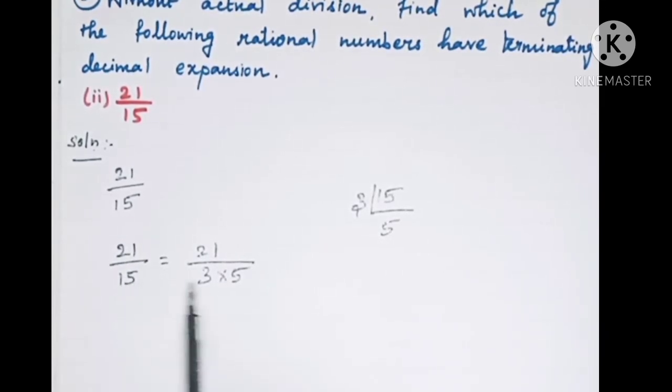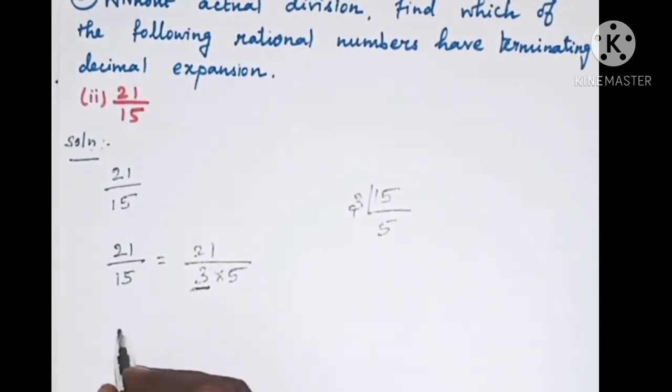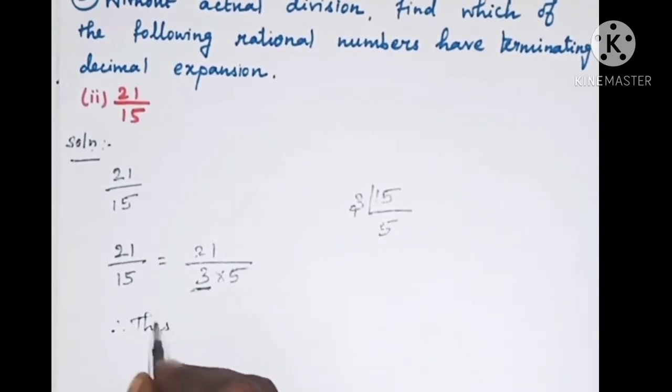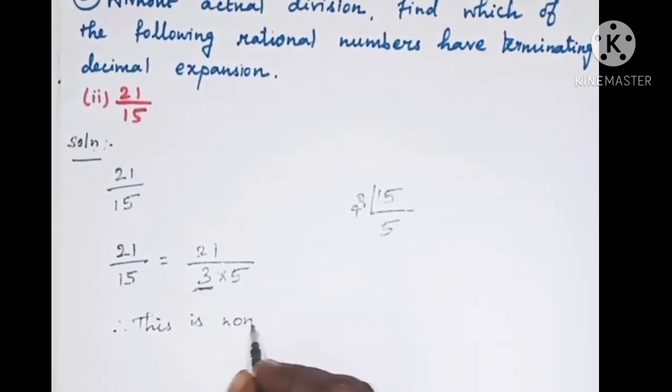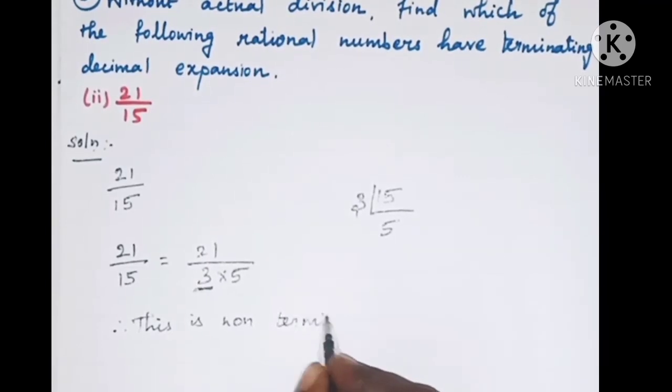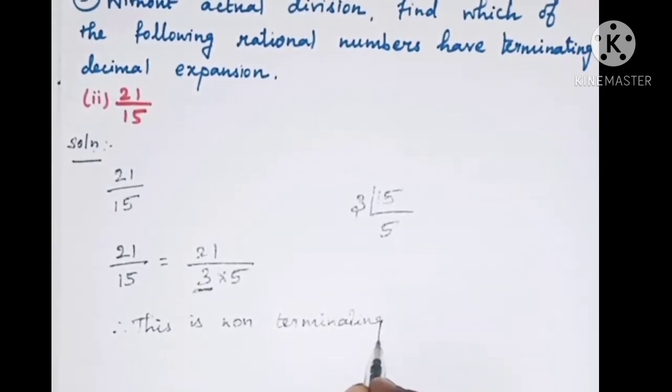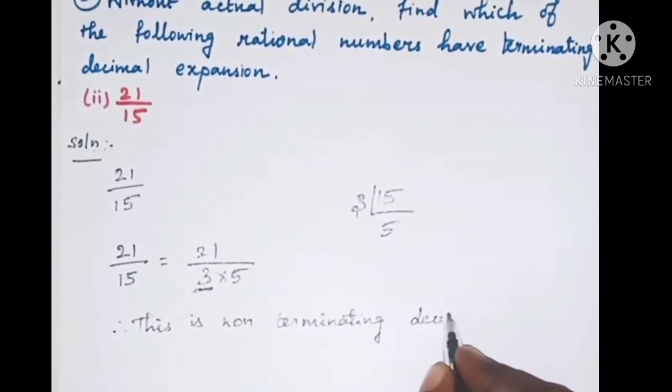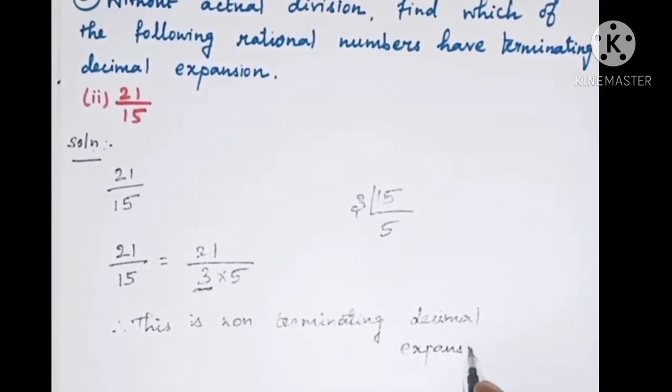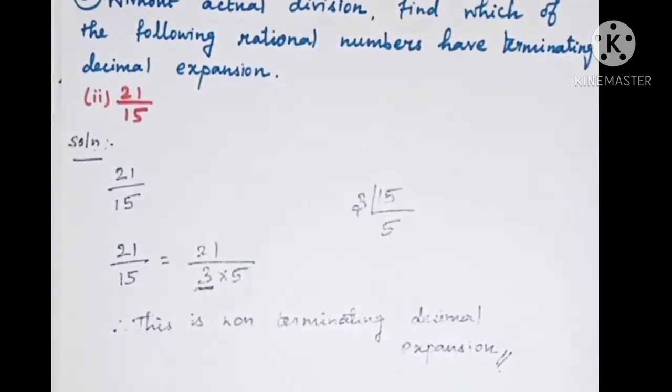But here 15 can be written as 3 into 5 only. Here the number 3 appears. So this is a non-terminating decimal expansion. This is a non-terminating decimal expansion.